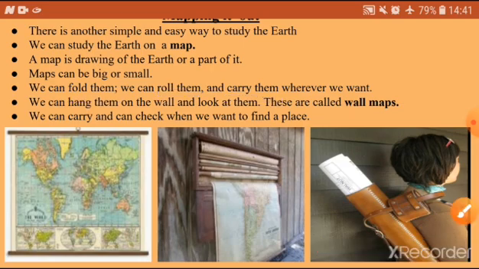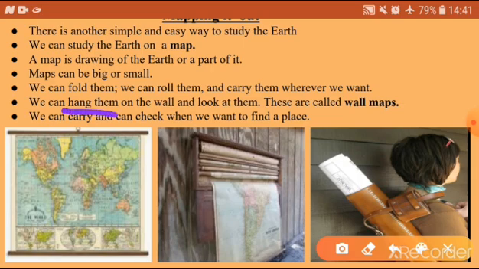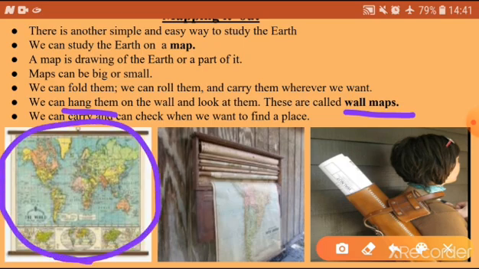We can hang them also. See, maps can be hung, like our shirts are hung on hangers, hanging them on the wall and looking at them. These are called wall maps. Look at this picture. This is a wall map. Here if you observe, they are hung, just as we have hangers for clothes. So hanging maps, wall maps.